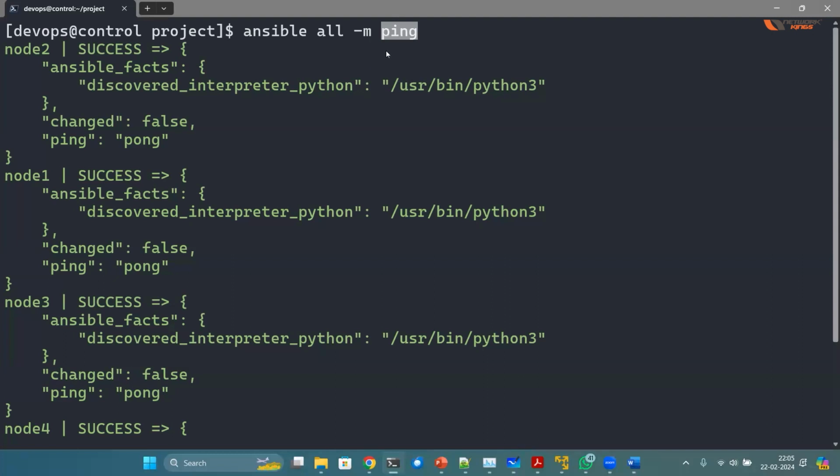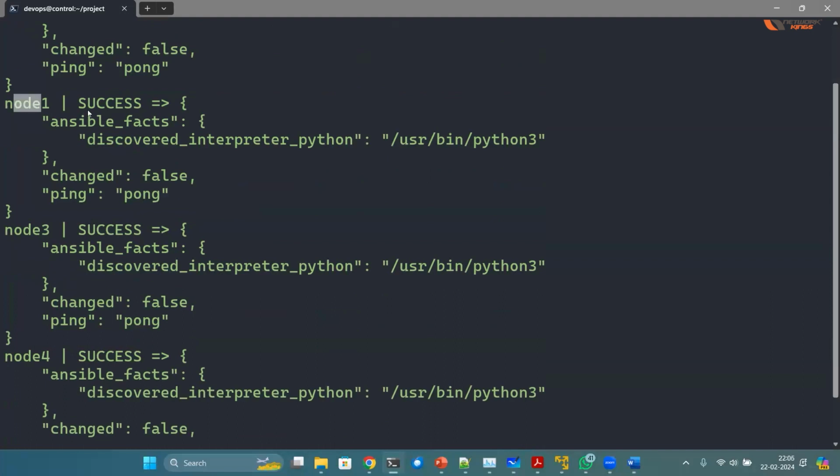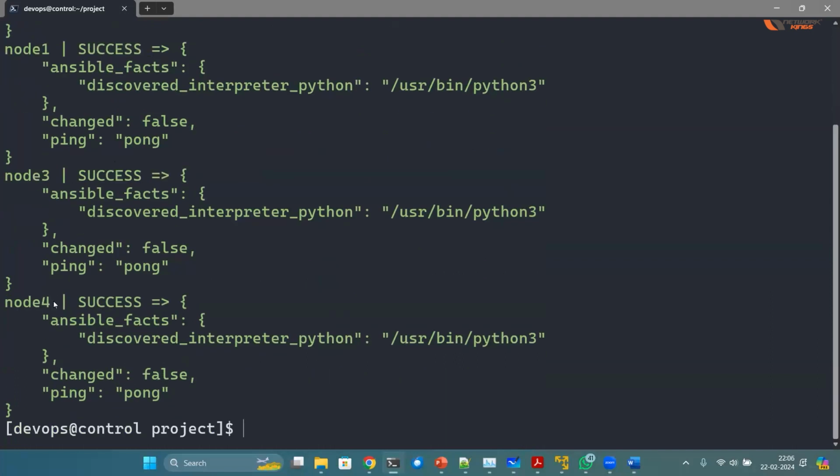Okay, so the ping module is working in the background. Ansible connects to all of these machines parallelly, node 1, 2, 3, 4, and it was able to run the ping module and get the result back. What is the result? Node 2 says success. Node 2 was reachable. Okay. Similarly, node 1 success, node 3 success, node 4 success.